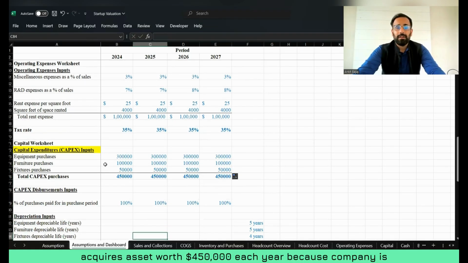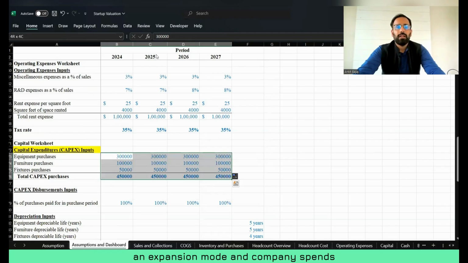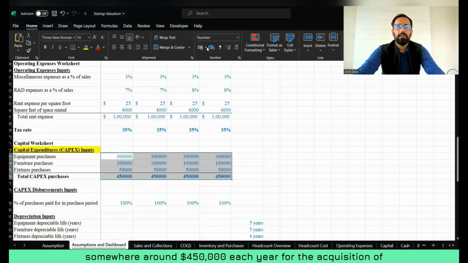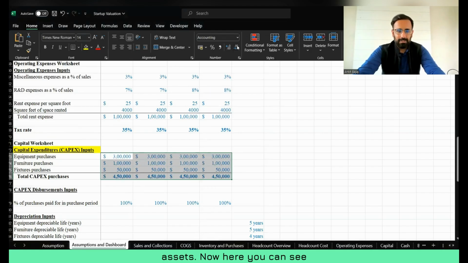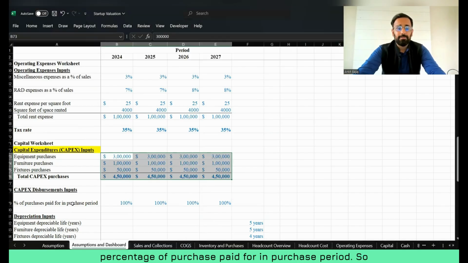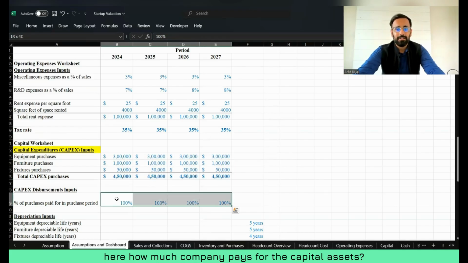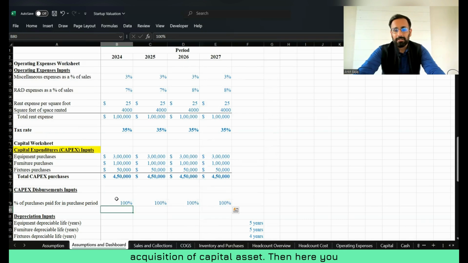The company acquires assets worth $450,000 each year because it is in expansion mode, and it spends around $450,000 each year on the acquisition of assets. Here you can see the percentage of purchase paid for in the purchase period. So how much does the company pay for the capital assets? The company pays 100% towards the acquisition of capital assets.